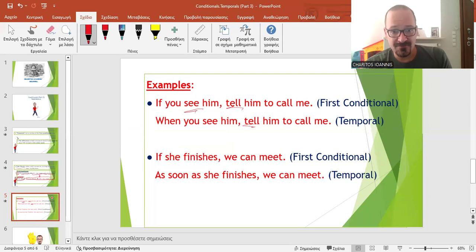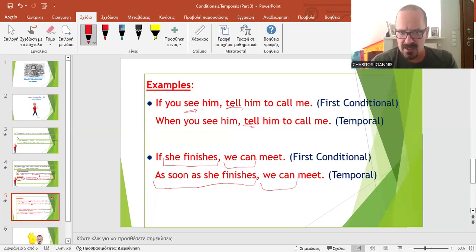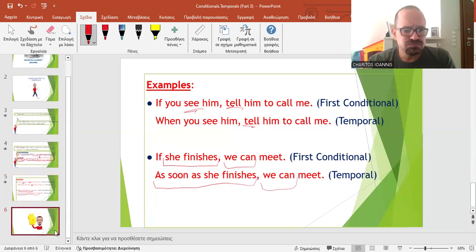First conditional: If she finishes, present simple, we can meet. The modal can. Temporal: As soon as she finishes, present simple, we can meet. The meaning, is it the same? Not exactly. If she finishes means if it happens, right? As soon as she finishes means the moment that it happens, we can meet. That's definite, right?